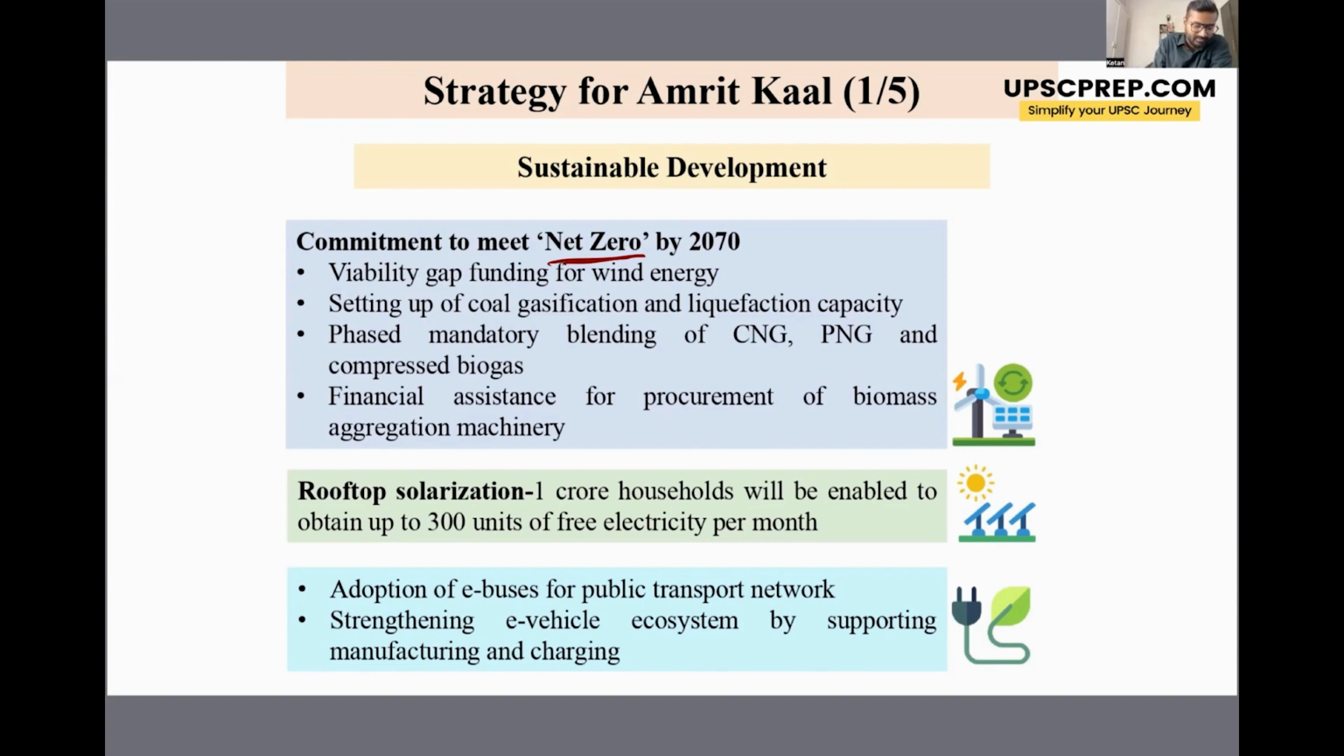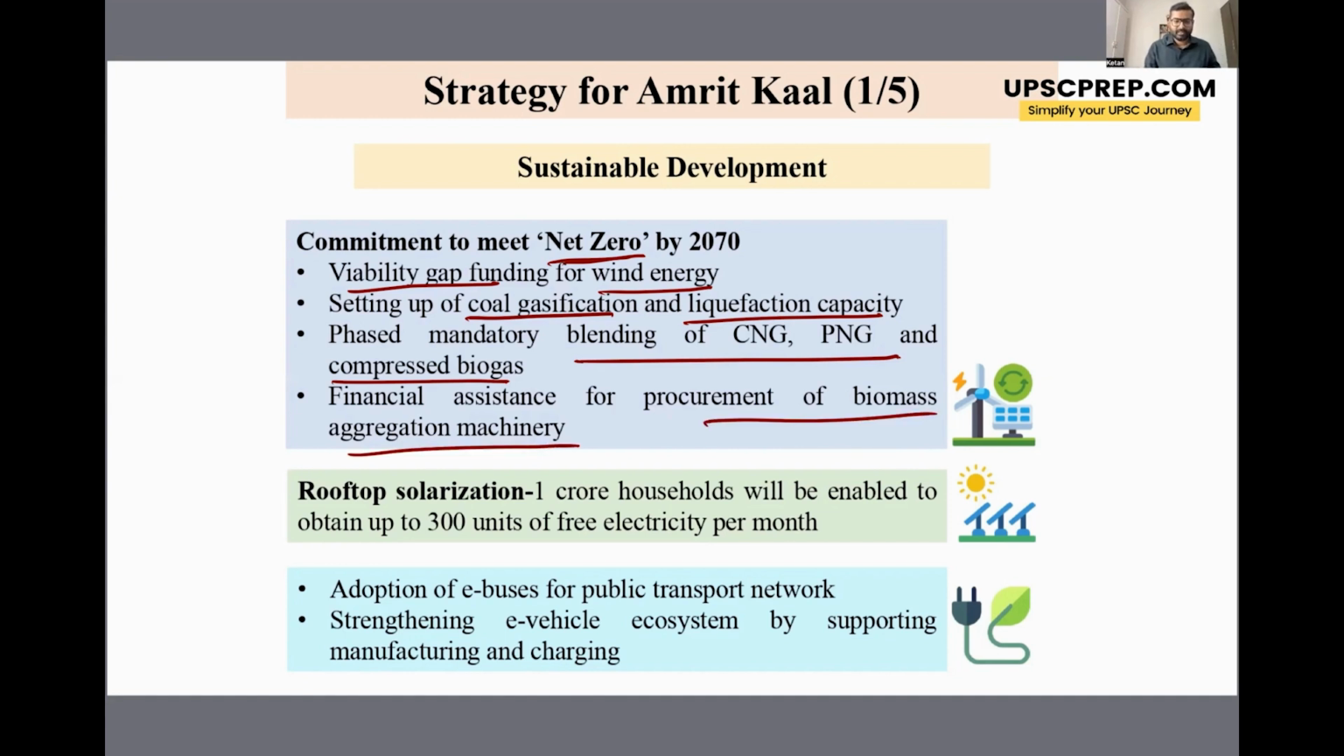For that, we are doing viability gap funding for wind energy, setting up coal gasification and liquefaction capacity. We are adopting blending of CNG, PNG, and compressed biogas in a phased manner. Financial assistance is given for procurement of biogas segregation machinery. Also, there is an initiative for rooftop solarization, where a household which has rooftop solar panels can obtain up to 300 units of free electricity per month.